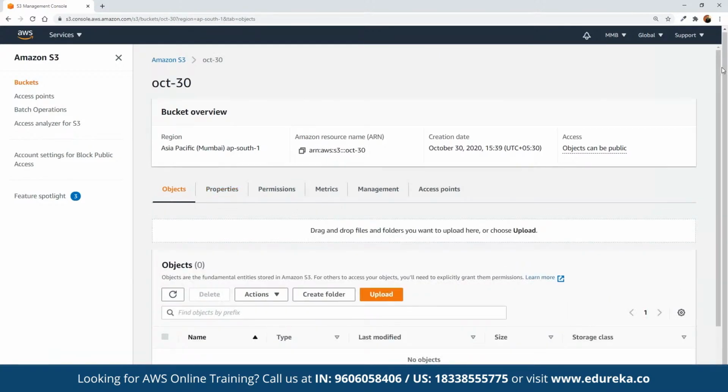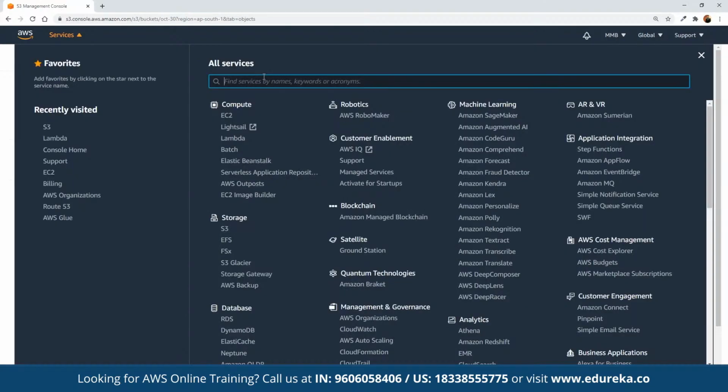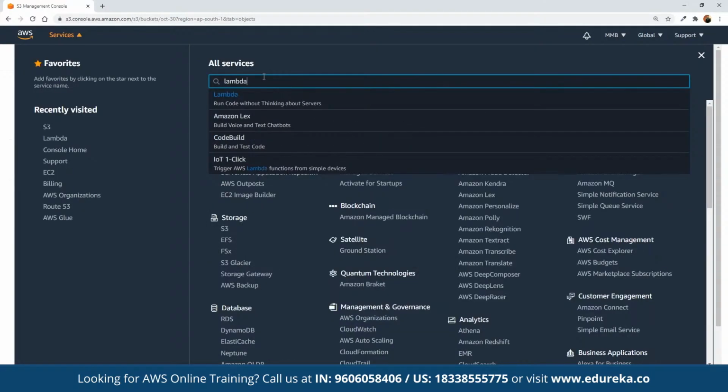Now we want that if anyone opens up S3, a simple notification should be sent via S3. And now we are going to navigate to Lambda because now we have to create that function. So here we can use Lambda.